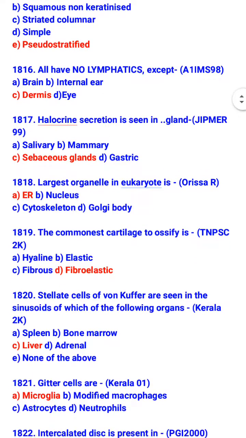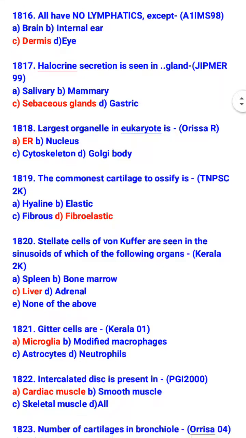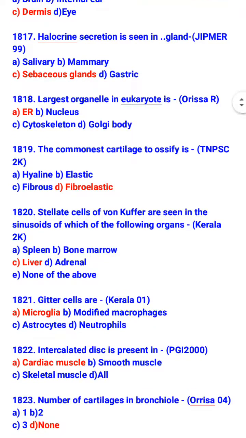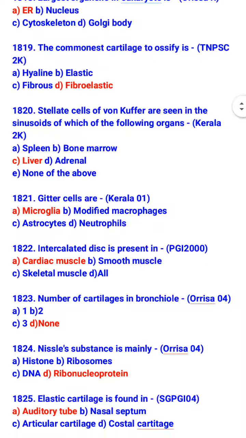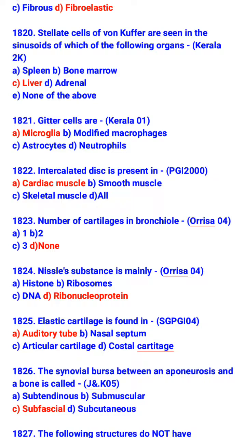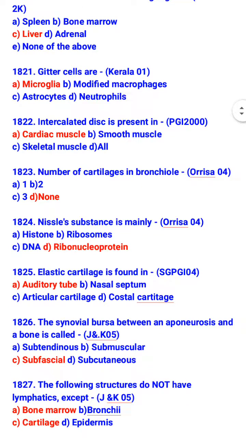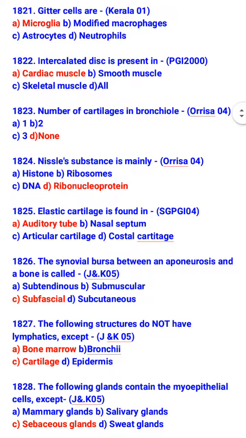Largest organelle in eukaryote is endoplasmic reticulum. The commonest cartilage to ossify is fibroelastic. Stellate cell of von Kupffer are seen in the sinusoid of which organ? Liver. Gitter cell are microglia. Intercalated disc is present in cardiac muscle. Number of cartilages in bronchiole is none of these. Nissl's substance is mainly ribonucleoprotein. Elastic cartilage is found in auditory tube.